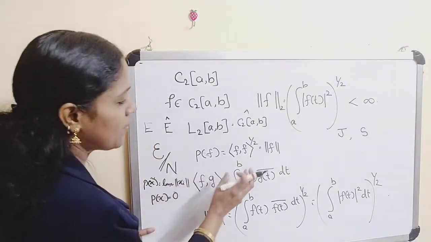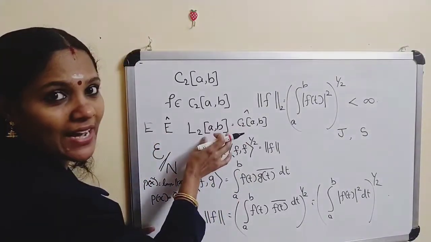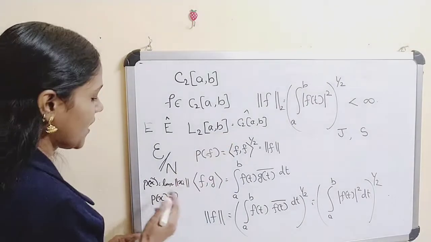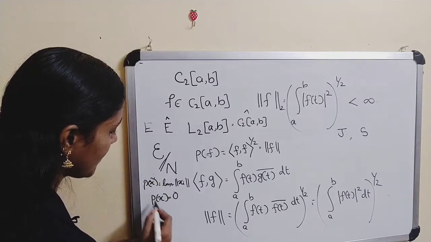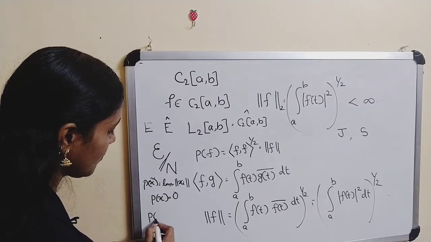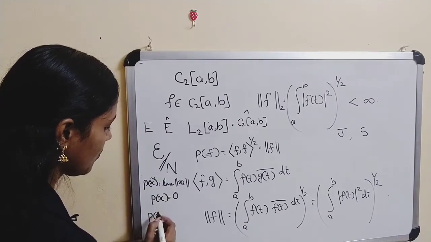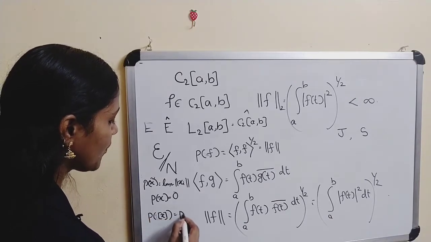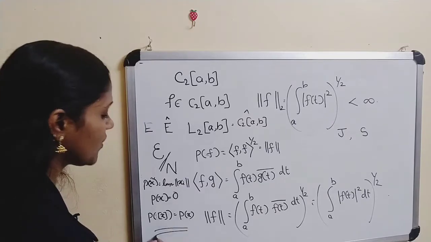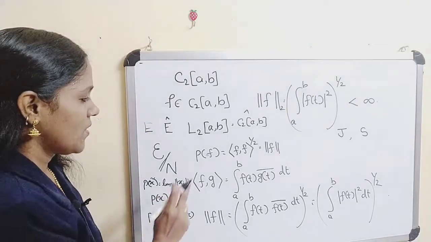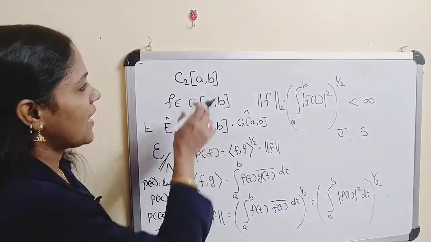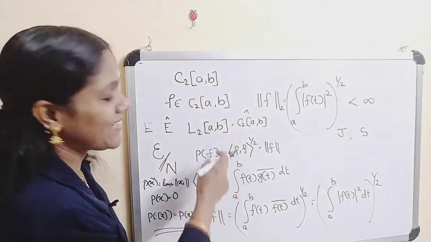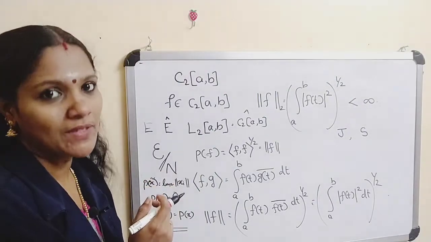So elements of L2[a,b] are actually cosets. Here for each coset we can define p of x bar, and p of the equivalence class of x is the same as p of x. We have already discussed that. So the elements of L2[a,b] are actually cosets, and this is a Hilbert space.